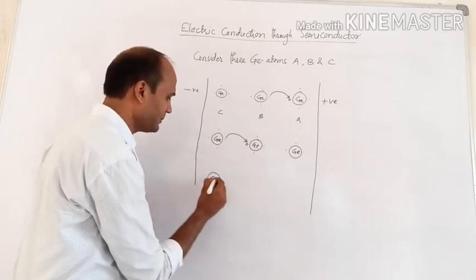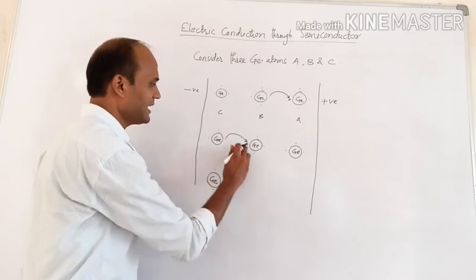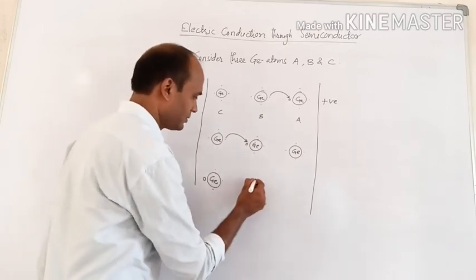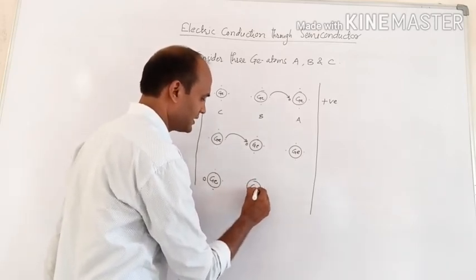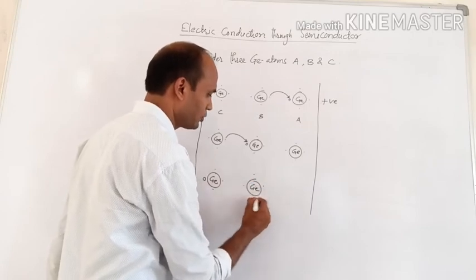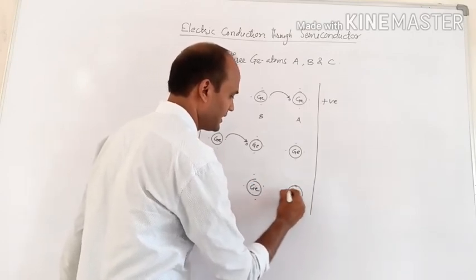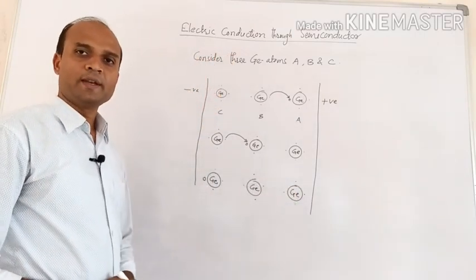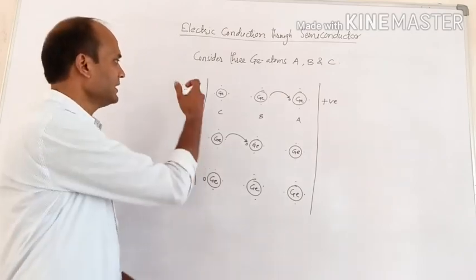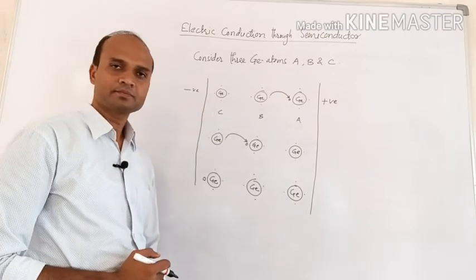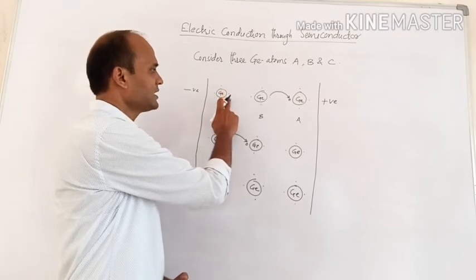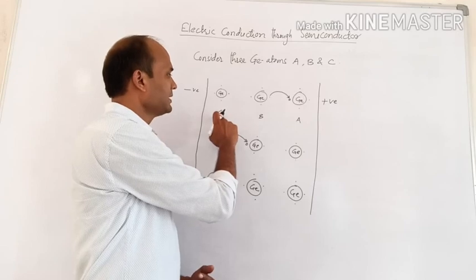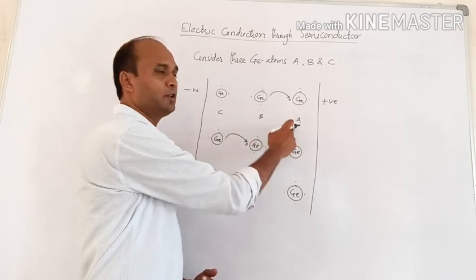So this is the germanium atom C, and now the vacancy at germanium atom B is shifted to C, and this is germanium atom B which contains 4 valence electrons, and germanium atom A again contains 4 valence electrons. So in this way you can see, when the electric field is applied, these valence electrons are moving from atom C to B and B to A.